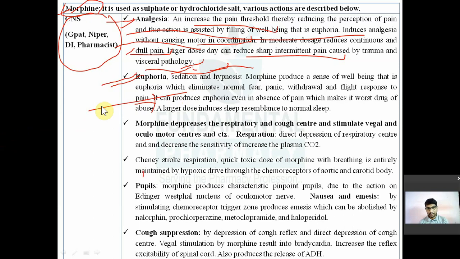A large dose can induce sleep which will resemble natural sleep. That is euphoria. Now the next one is morphine depresses the respiratory center. So what is the action of morphine on the respiratory system? It will depress your respiratory system. It will depress the respiratory and cough center and stimulate the vagal and oculomotor center and CTZ.